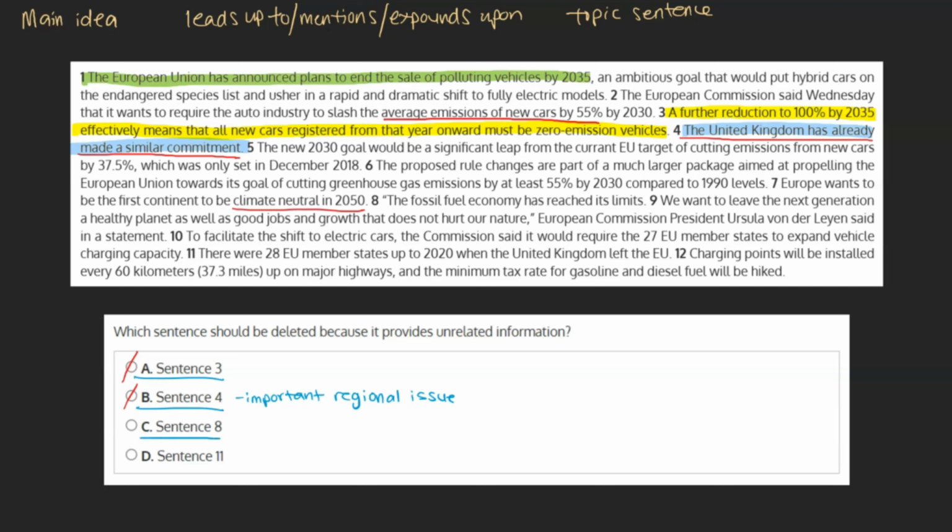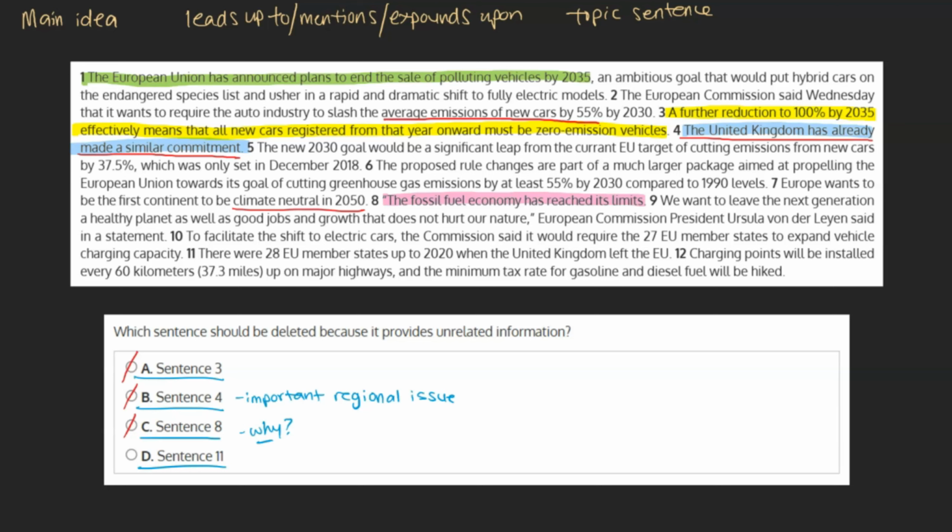C. Sentence 8. The fossil fuel economy has reached its limits. This has to do with our main idea as it explains why this plan is being set into action in the first place, because the fossil fuel economy has reached its limits, and we now need to figure out more efficient, planet-friendly ways to fuel our cars, hence the electric car. This can be marked as incorrect.